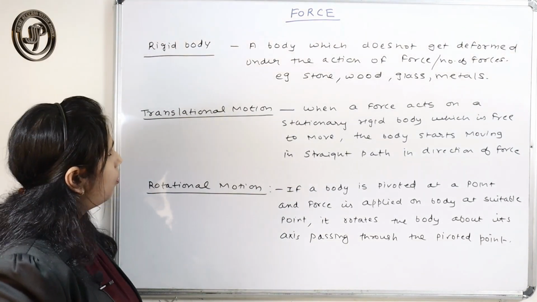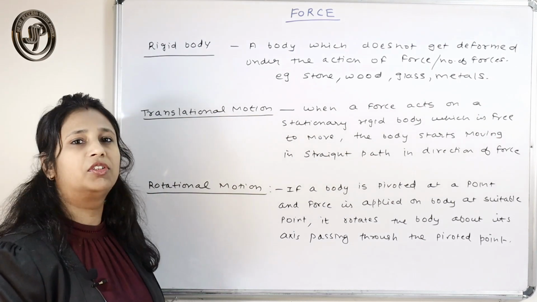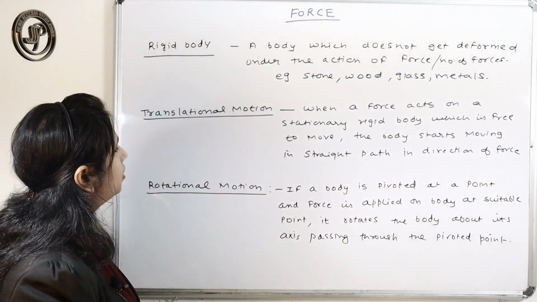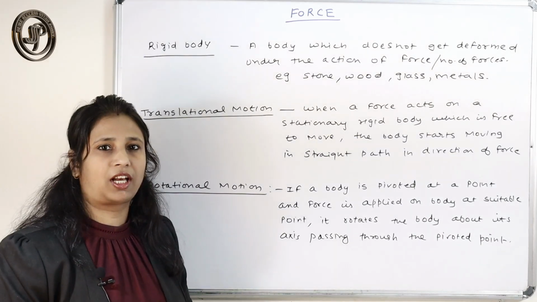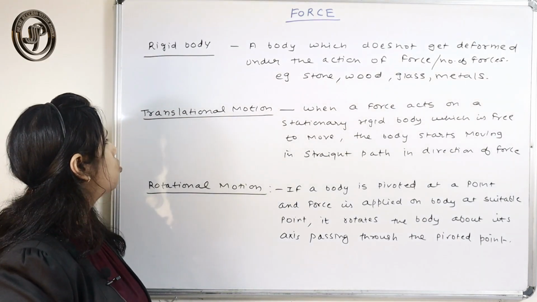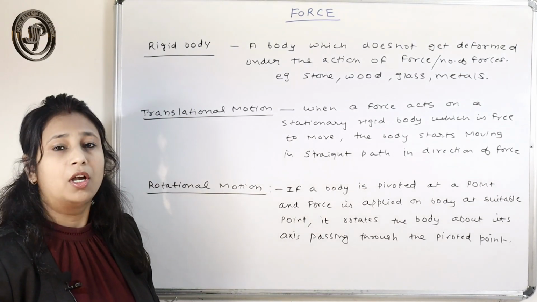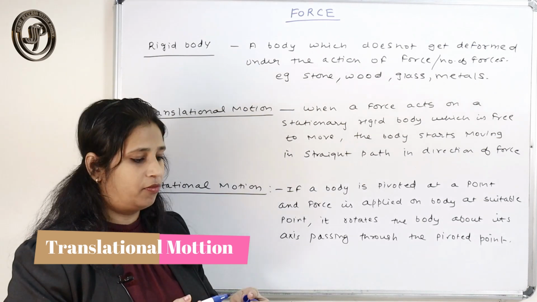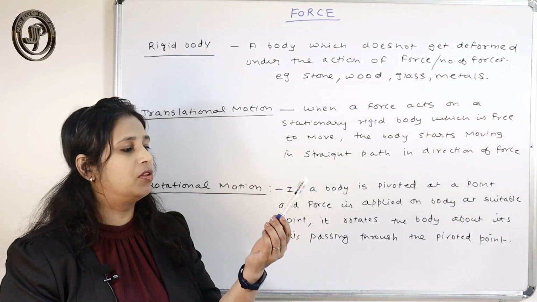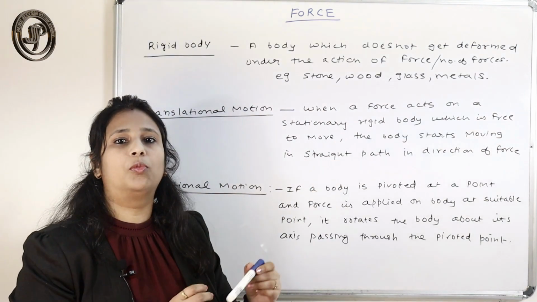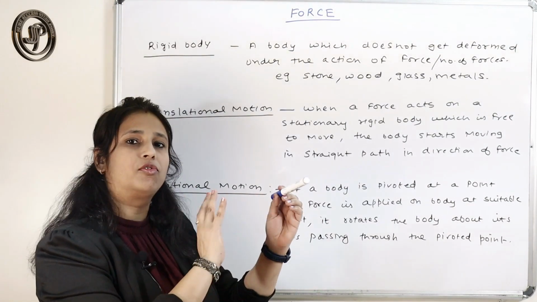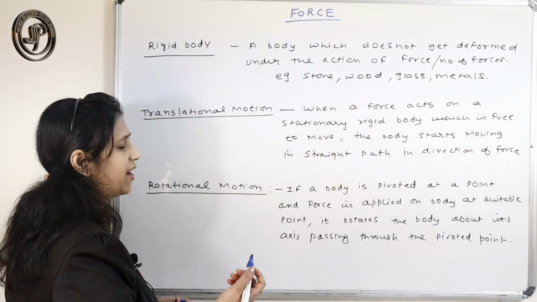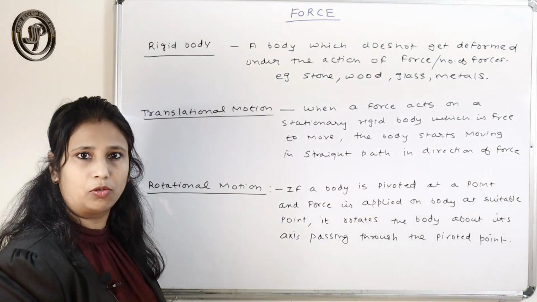So to know the meaning of this chapter, we should know the two types of motion that we have to discuss in this chapter. The one is translational motion. Translational motion means what happens if you apply a force on a body which is free to move. Definitely, when you apply the force on this body, the body will go in the direction of the force if the body is free to move.